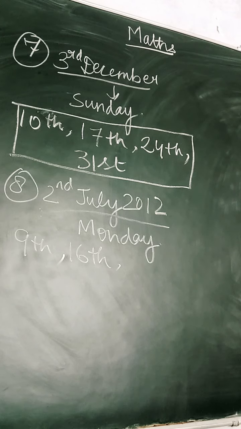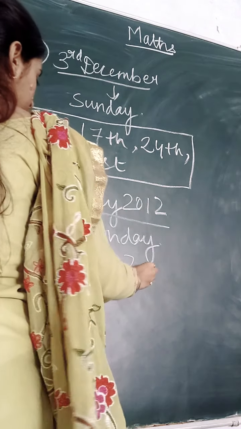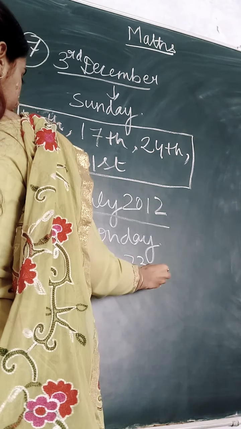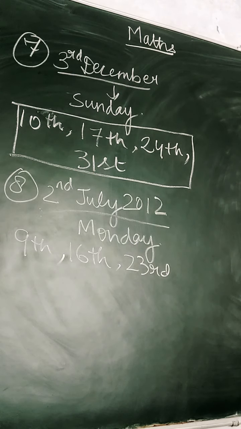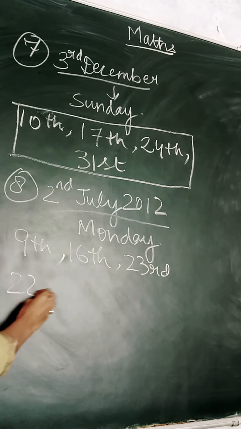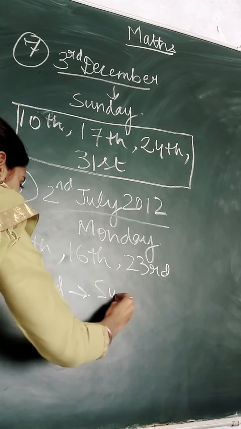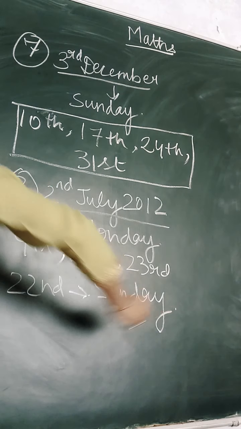Then again you will add 7 to 16. What will come? 23. 23rd will come. So that means if on 23rd July Monday is coming, then what date is asked? It is asked here 22nd July. So if on 23rd Monday is there, then you can easily find out that on 22nd it will of course be a Sunday. Clear?